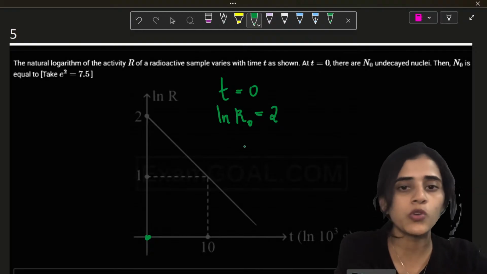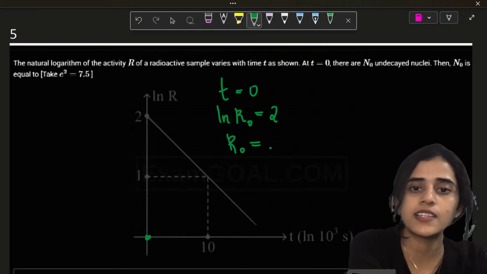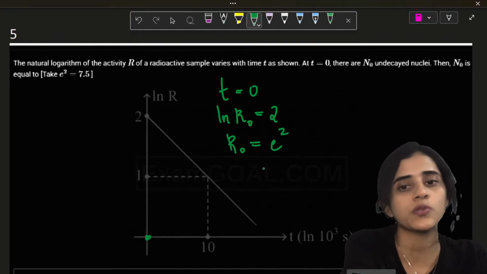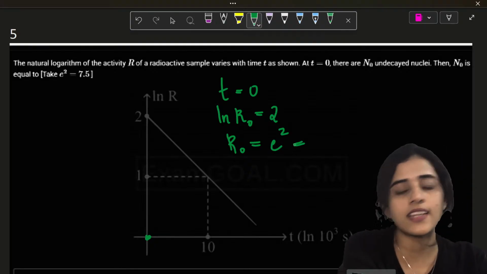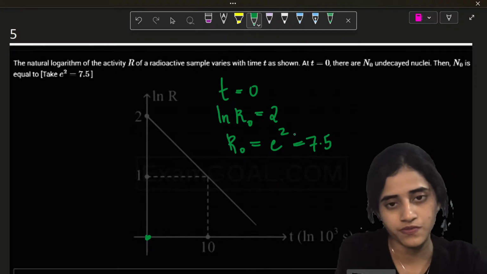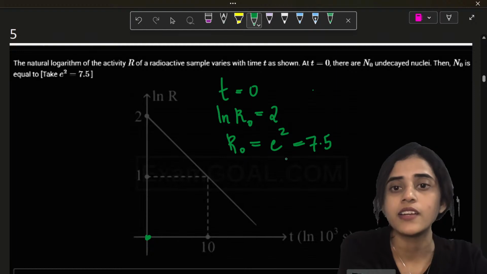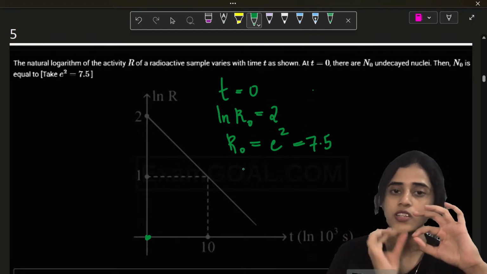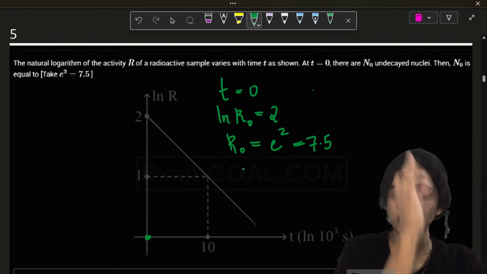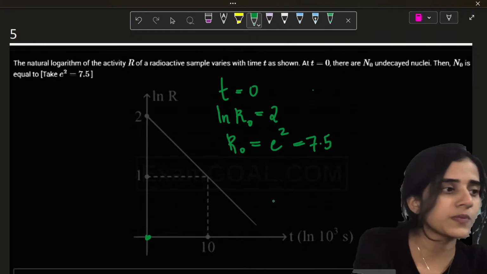Now to remove the ln, I take the exponential. So R0 is basically e raised to 2. And what is e raised to 2? e raised to 2 is 7.5. That's much clearer. This much data I have from my graph. At 0, ln R is 2. Why is ln R 2? Because on the y-axis it's ln R. So this much I have.